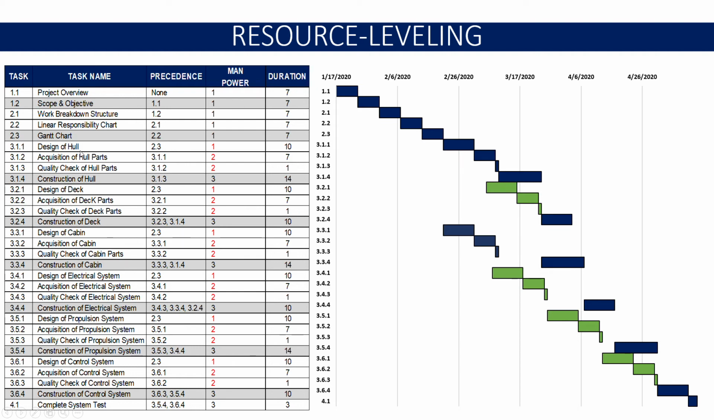Once the design of hull is completed, the design engineer will move to the design of deck. And in similar way, the acquisition engineer and quality engineer will be transferred to deck system once acquisition and quality check of hull parts are complete. Likewise, the second team will be transferred to electrical system once design, acquisition, quality check of cabin systems are completed. And propulsion system and control system would be executed by these two teams in similar way.